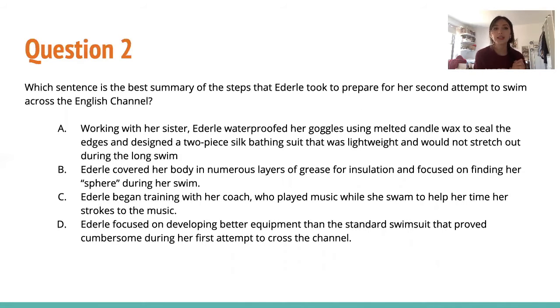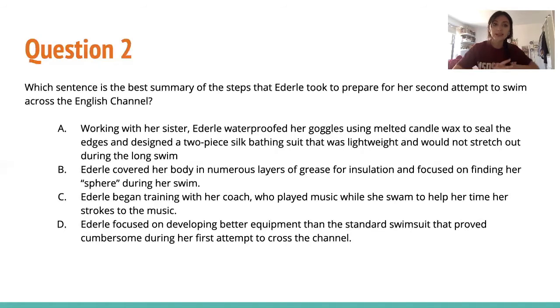Question 2, which sentence is the best summary of the steps that Ederle took to prepare for her second attempt to swim across the English Channel? And you see in paragraph 4, it says directly, to prepare for the marathon swim. And it's after she already failed at the first one, so we know we're talking about the second one. And then that whole paragraph goes on to tell us what she did to prepare.